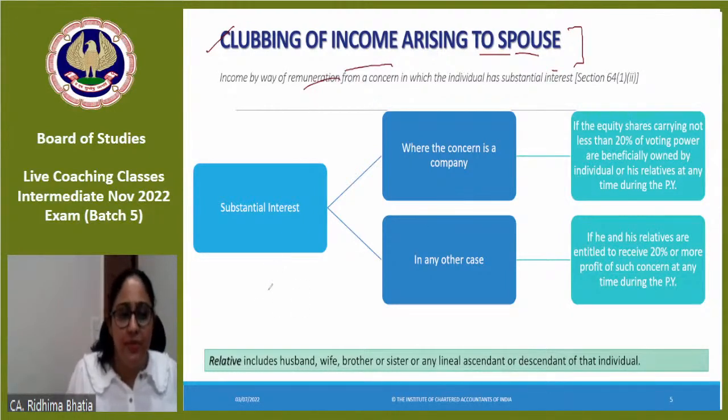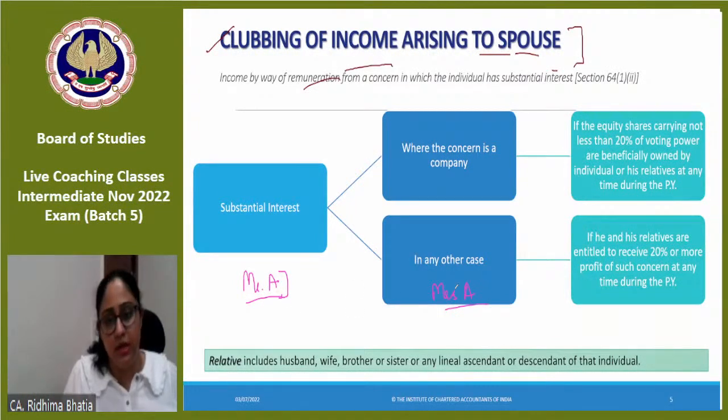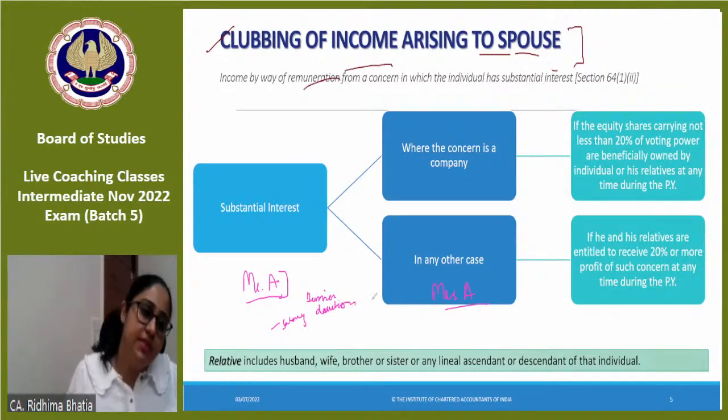Many times what happens is, if a person is running a business, I will take Mr. A for example again. Mr. A is running a business. He's the owner of that business, correct? What does Mr. A do? He shows that salary is given to Mrs. A, and that salary he claims as a deduction in his business. In his business, he will claim deduction, and in Mrs. A's hands what will happen?